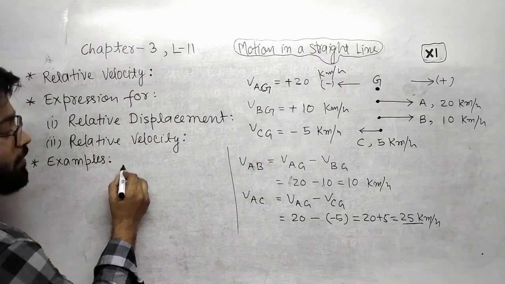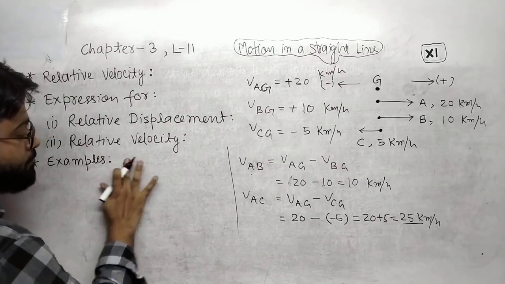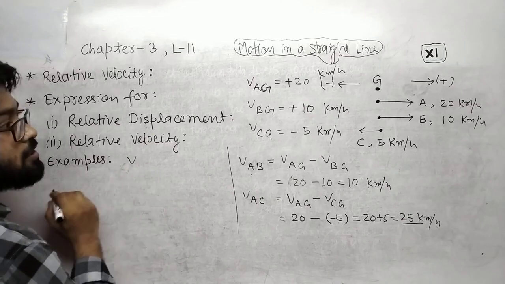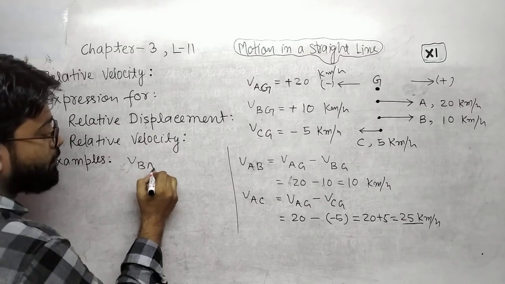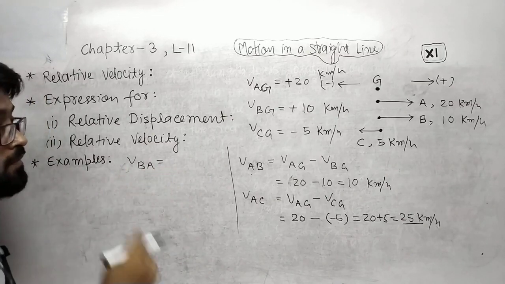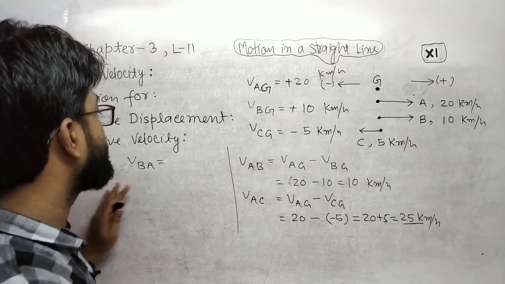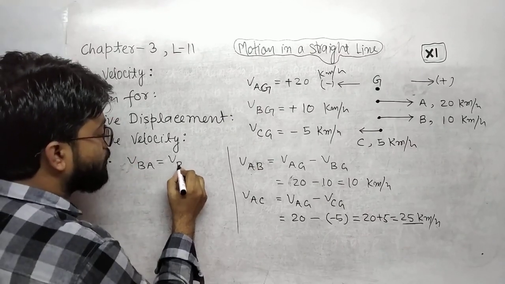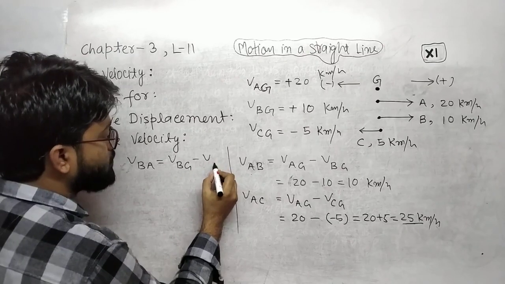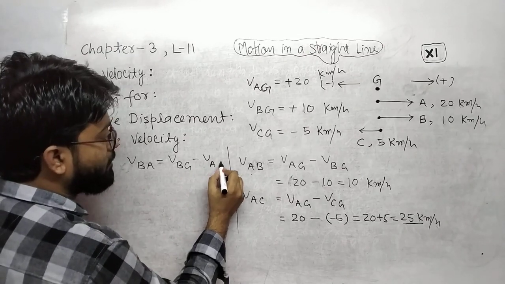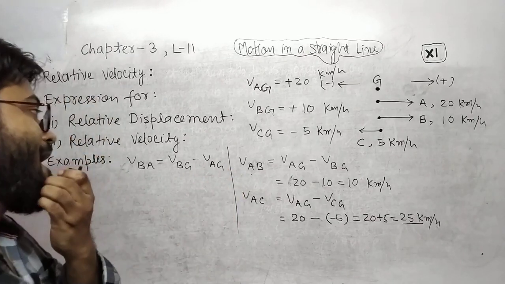Now, velocity of B with respect to A. It is velocity of B with respect to ground minus velocity of A with respect to ground.